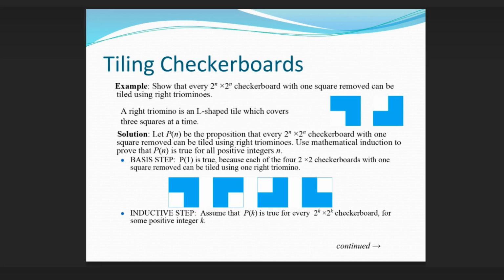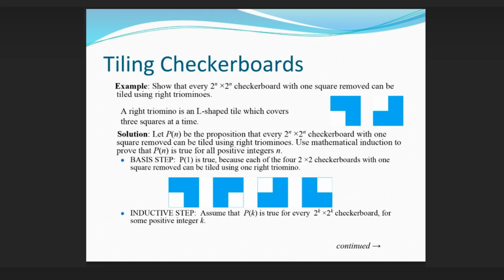Tiling checkerboards. Example: show that every 2^n × 2^n checkerboard with one square removed can be tiled using right triominoes. Solution. Let P(n) be the proposition that every 2^n × 2^n checkerboard with one square removed can be tiled using right triominoes. Use mathematical induction to prove that P(n) is true for all positive integers n. Basis step: P(1) is true because each of the 2 × 2 checkerboards with one square removed can be tiled using one right triomino. Inductive step.